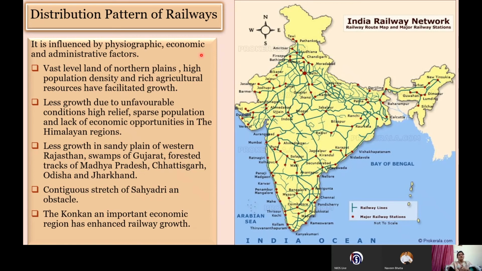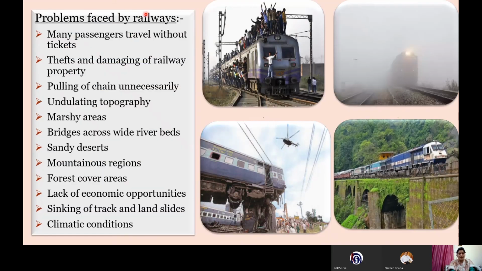Sometimes a question comes, what are the factors influencing the distribution of railways, or how railway is influenced by physiographic, economic, and administrative factors. So you need to include these points, and at the same time you need to be familiar with the physiography of India. With that, it becomes very easy to explain the distribution pattern of the railways. Next, as I told you, with every means of transportation we will discuss the importance and the problems faced by these means of transportation.